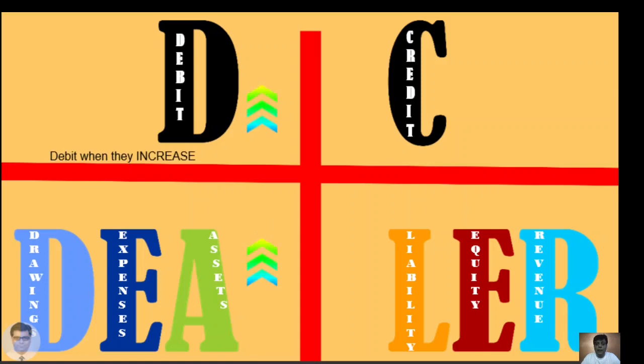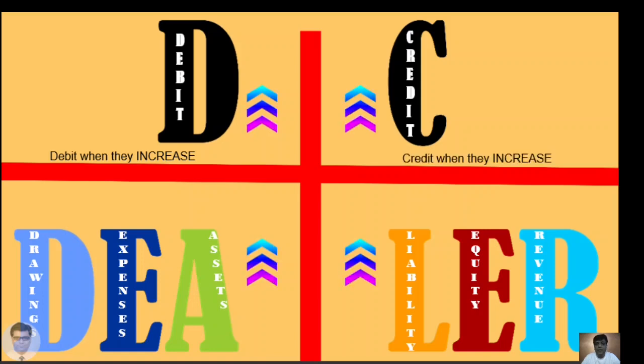When drawings, expenses or assets increase, they are debited. The liabilities, equity and revenue, when they increase, they are credited. So this rule we need to keep in mind. What happens when drawings decrease? Instead of debiting, it will be credited. Let us now see a few transactions and pass the journal entries for the same.